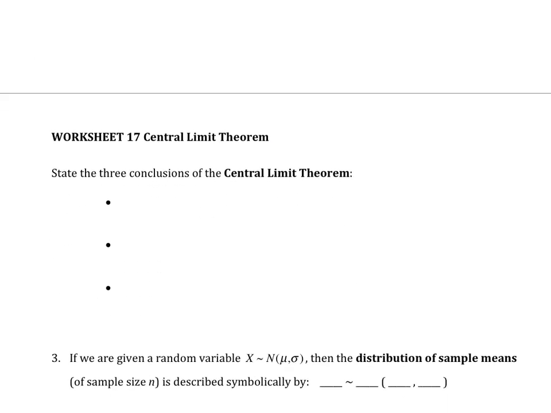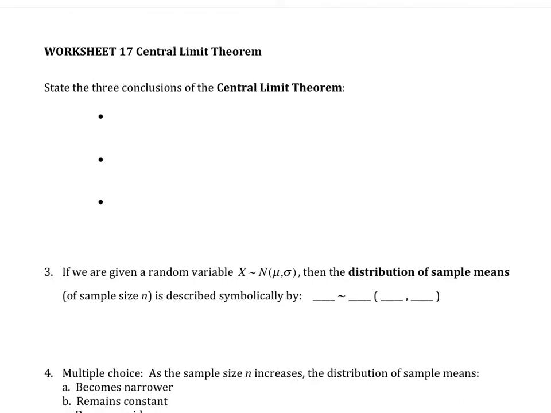So let's see the 3 conclusions of central limit theorem. The first conclusion is x bar, the sample means, are normally distributed if n is big enough. So what that means is that if you go out and survey different samples, the sample means that we're going to gather are going to be slightly different. But it's not going to be just some random numbers. They're going to form some sort of normal distribution.